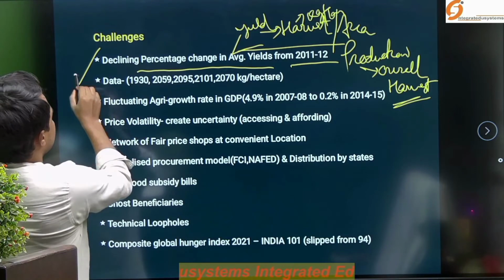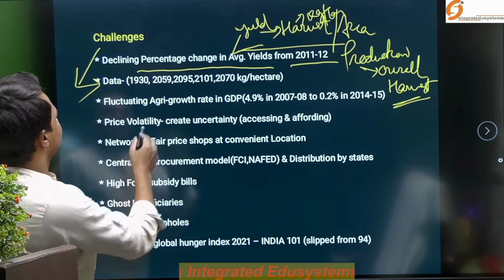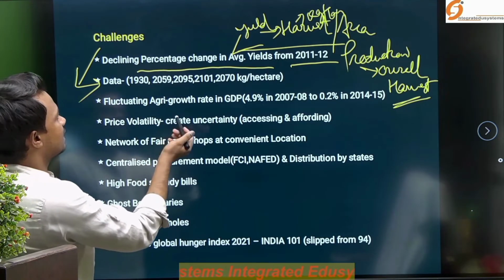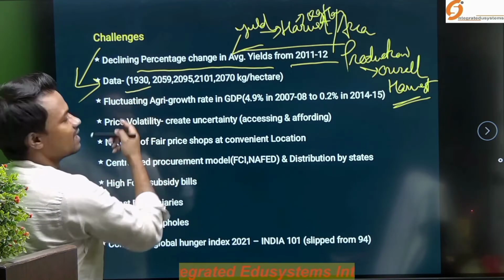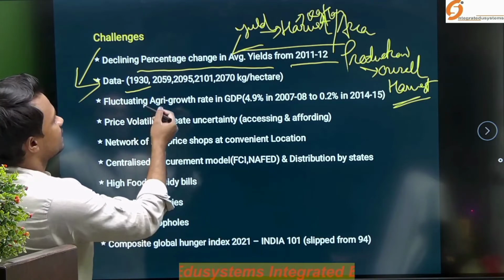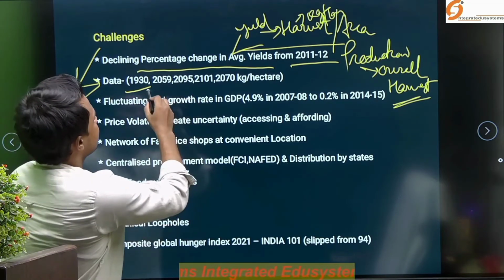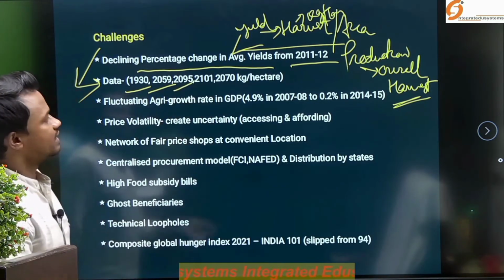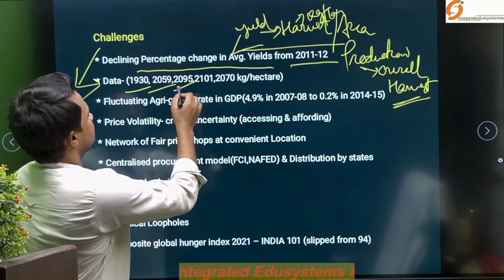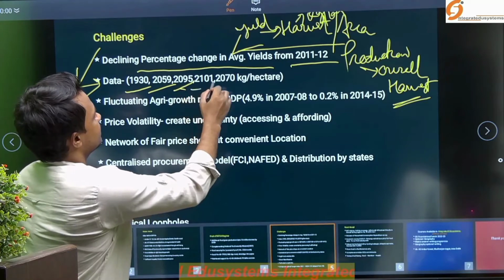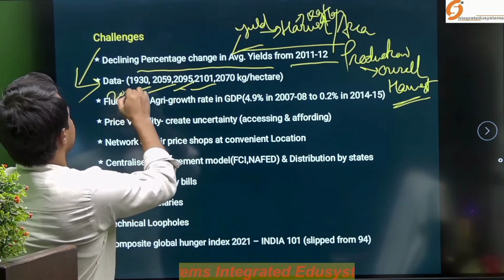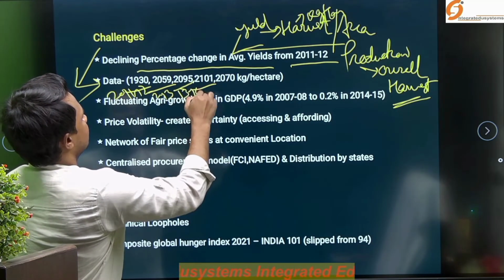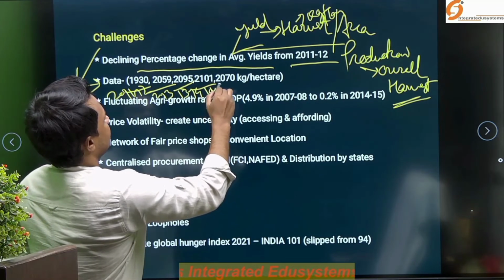If we see the data to corroborate this statement, in the year 2011-12 the yield was 1930 kg per hectare, then in 2012-13 it was 2059 kg per hectare, in the next year 2013-14 it was 2095 kg per hectare.